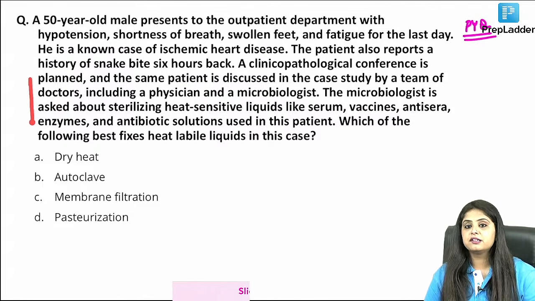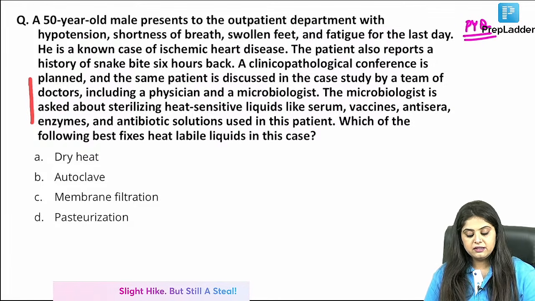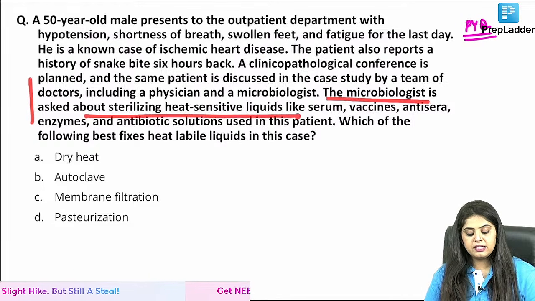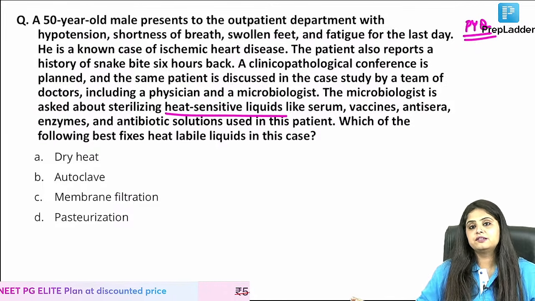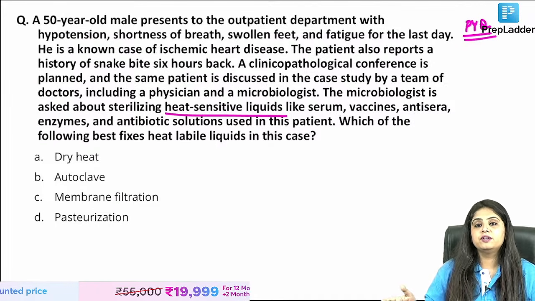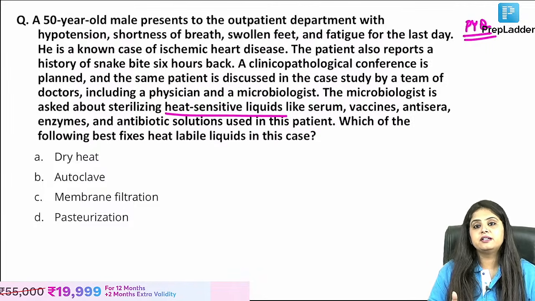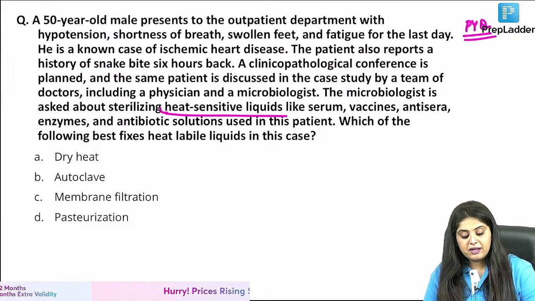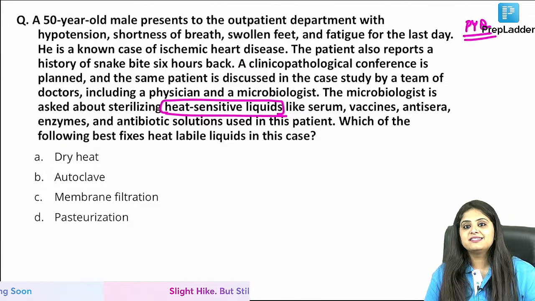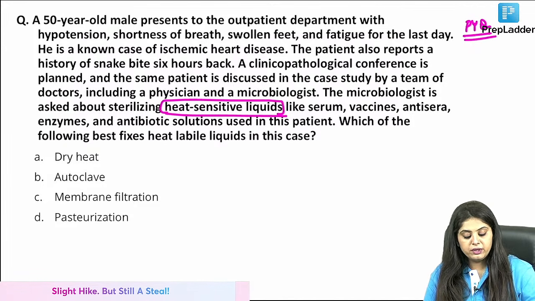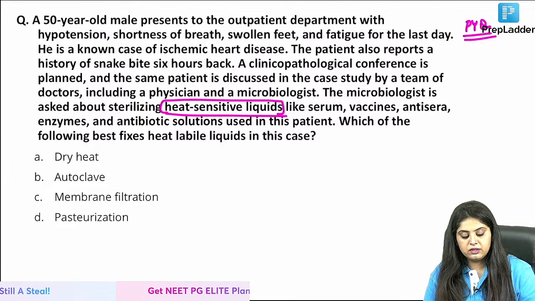CPC was done, they are discussing this, and the microbiologist says that I want to sterilize certain heat sensitive liquids. How the question started versus how it ended is so different. You thought you were in forensic, then medicine, and you finally come down to microbiology. If you have heat sensitive liquids, the rule is don't apply heat because they are sensitive to heat. So how are you going to sterilize this particular situation?